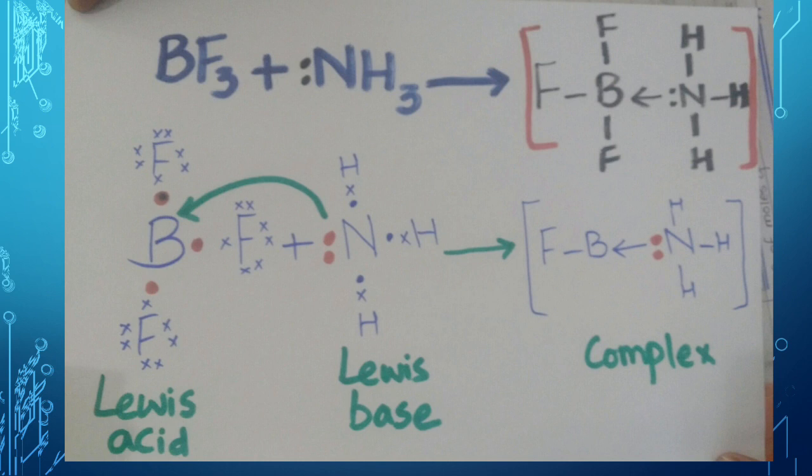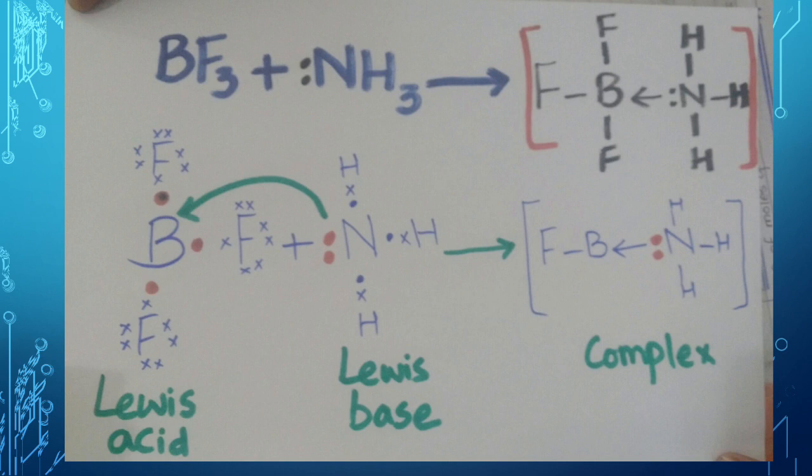So when we draw the structure of boron trifluoride, boron is a member of group 3 having 3 electrons in the valence shell. When the 3 fluorine atoms react with the boron, it forms the covalent bonds of BF3. But again you can observe that boron, after sharing the electrons with the fluorine, is still deficient of 2 electrons. It is having 6 electrons in the valence shell, so it is an electron deficient species.